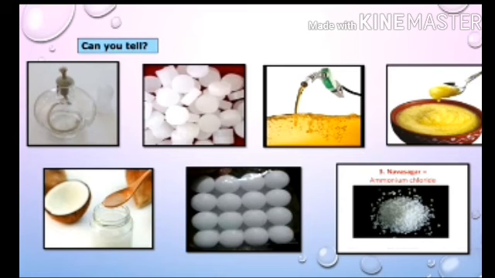From this we conclude that the state of a substance changes if it is heated or cooled. When we provide heat to a solid substance, it melts, and when we cool it, it forms a solid substance again. So every substance in our surroundings is found in either solid, liquid or gaseous state. Whatever substances we observe around us, they have one state: solid, liquid or gaseous. Understood?